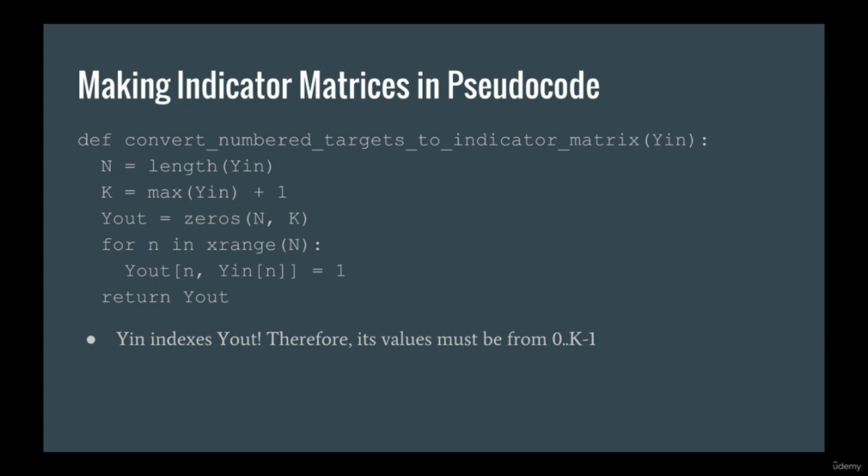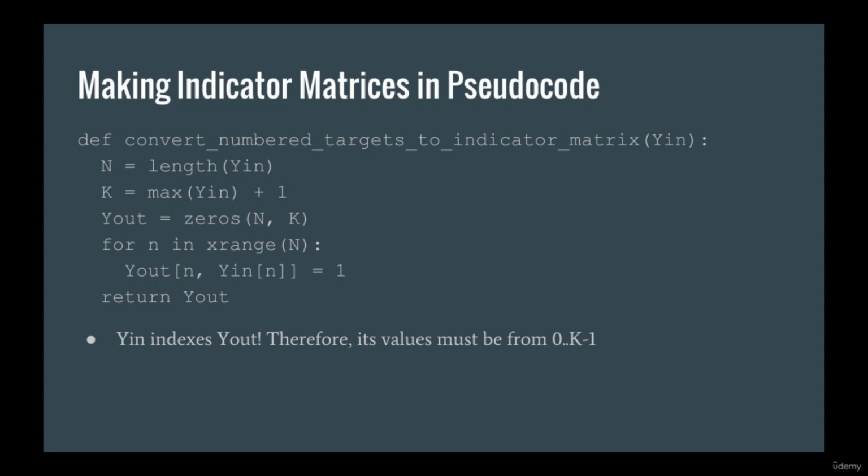To help you solidify this idea, let's write some pseudocode to convert a 1D array of targets numbered 0 to k-1 into a one-hot encoded target indicator matrix. We'll be seeing this later in the code, so it's good to review now. As input, we take a 1D array, y in. It contains labels from 0 to k-1. We can then retrieve n, the number of samples, which is the length of y in.